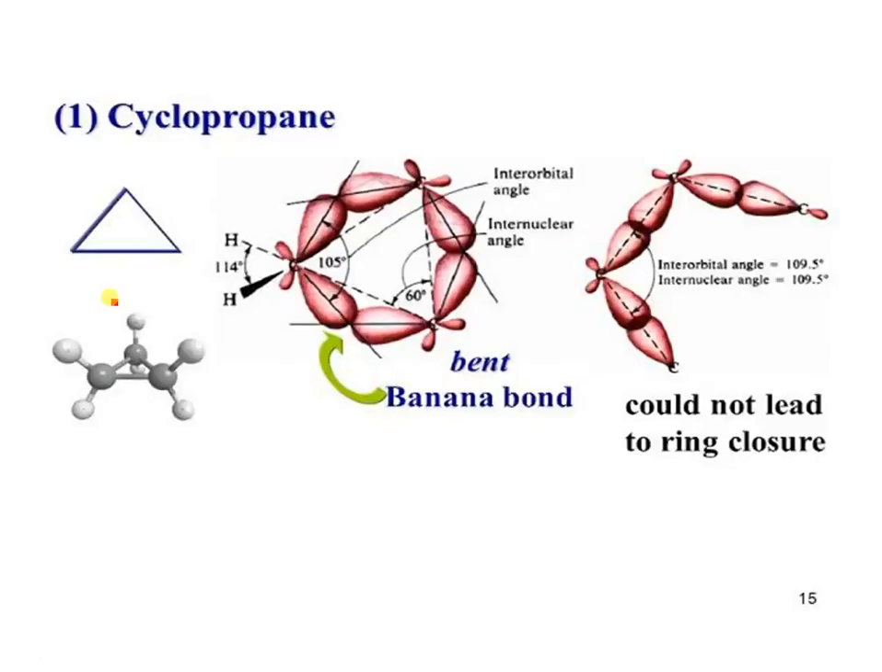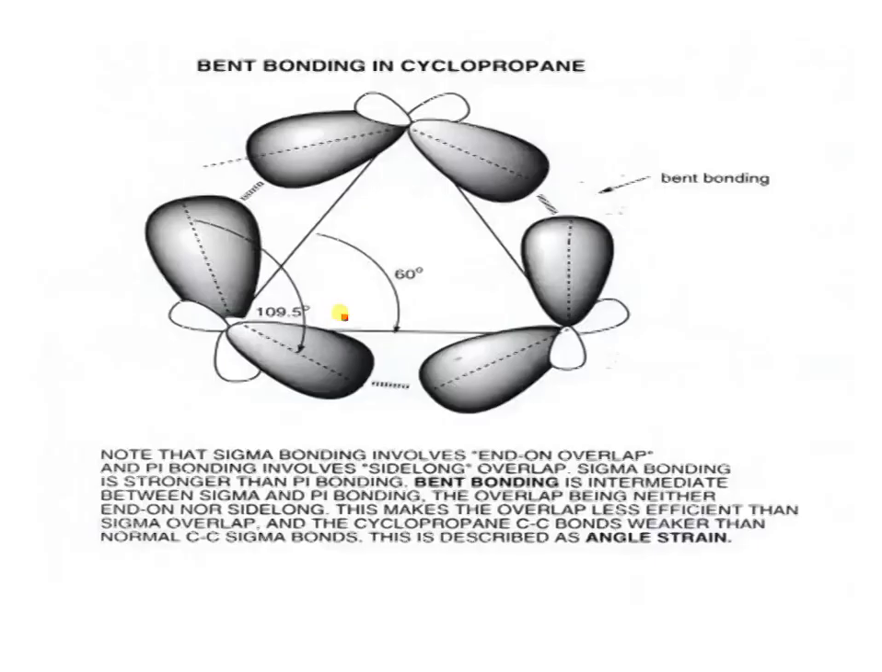When the internuclear angle is 60 degrees in propane, the interorbital angle is 105 degrees, so the bond is bent. Note that sigma bonding involves end-on overlap and pi bonding involves side-on overlap. The sigma bond is stronger than the pi bond.